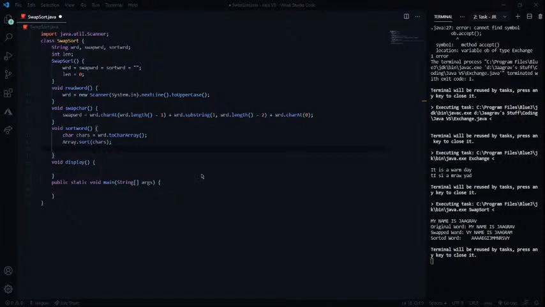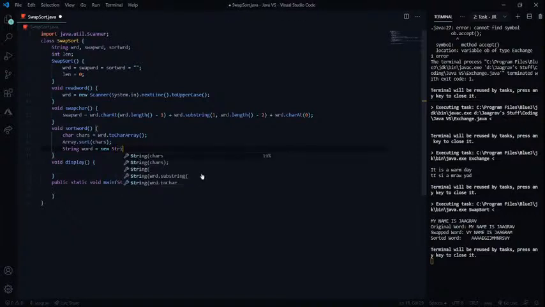I think it's... oh wait, what I can do is string, let's say the word. Okay, so yeah, obviously we can just put word over here equals new word. Let's try this out.